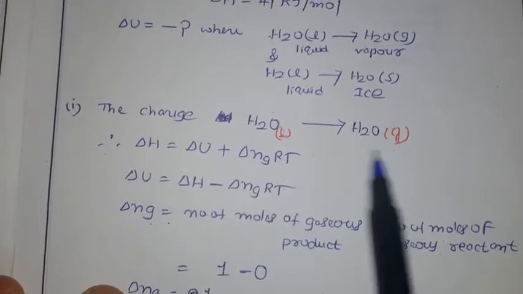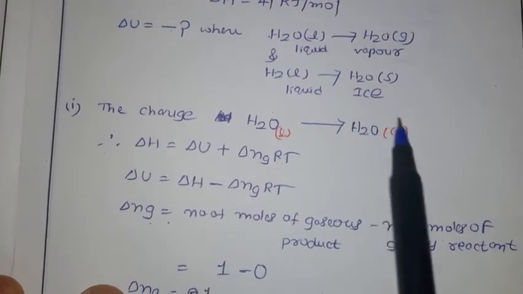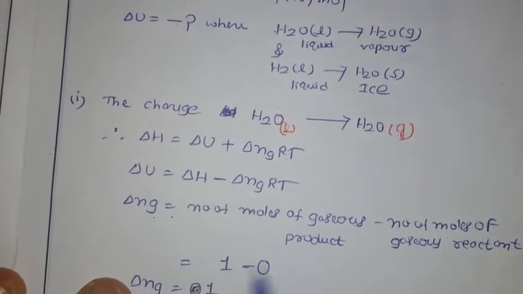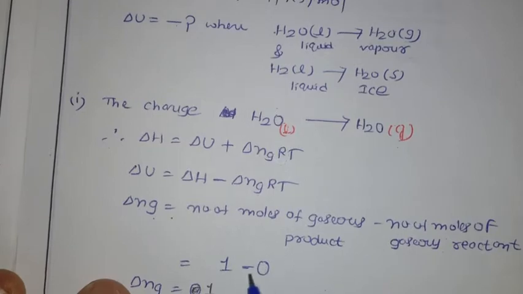Now let us see this equation. What is the product we have here? H2O is the gas. How many moles are there? We have 1 mole. So 1 minus, and for the second equation we have the minus.